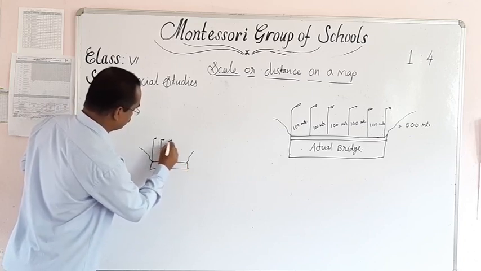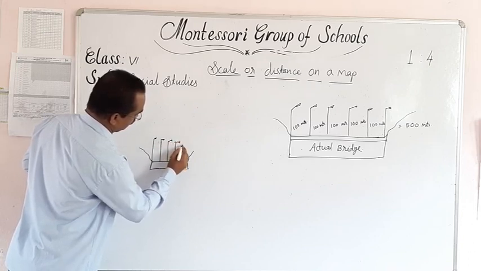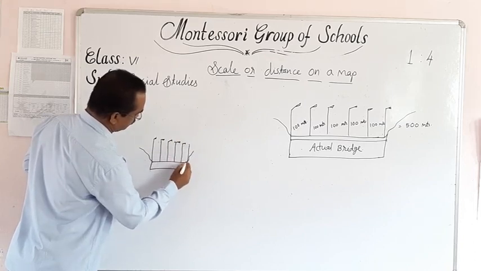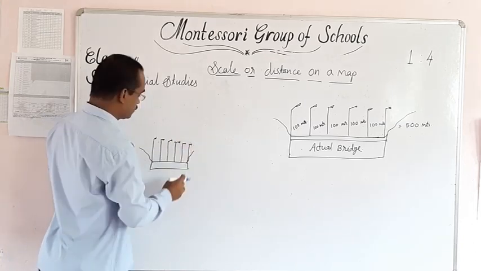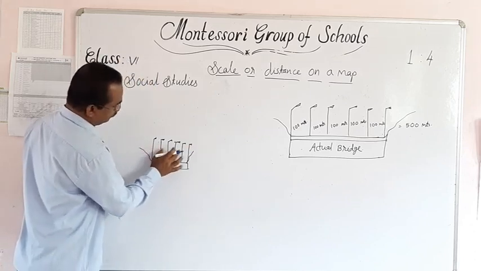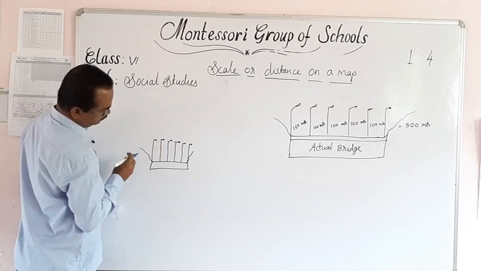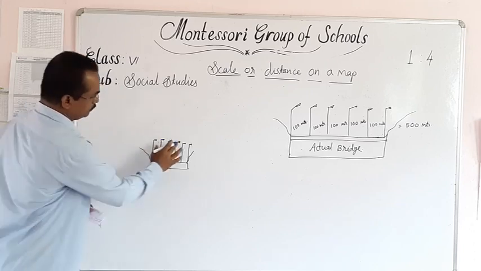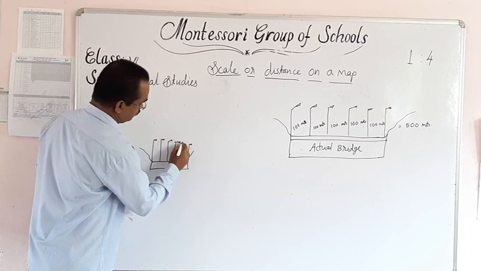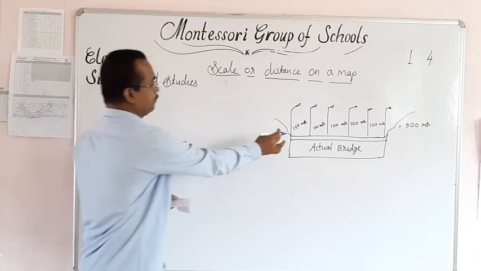Total 6 posts: 1, 2, 3, then 4th, 5th and 6th. She has drawn 6 posts, 1, 2, 3, 4, 5, 6. Six posts, and she cannot take the 100 meters here.